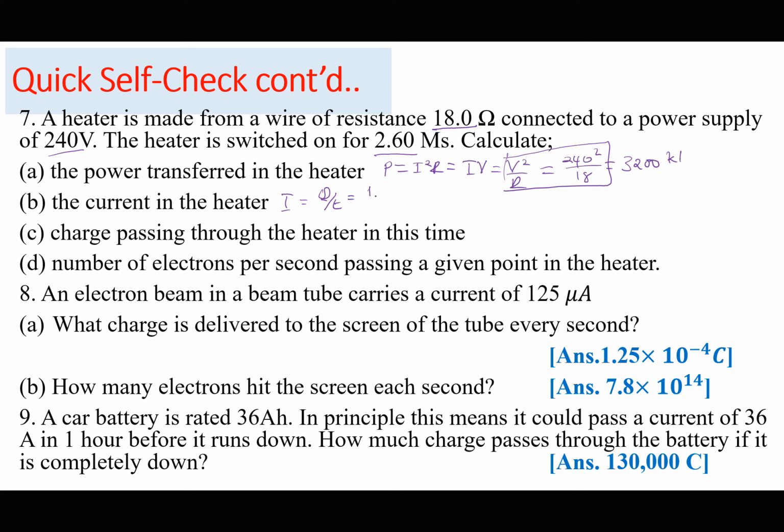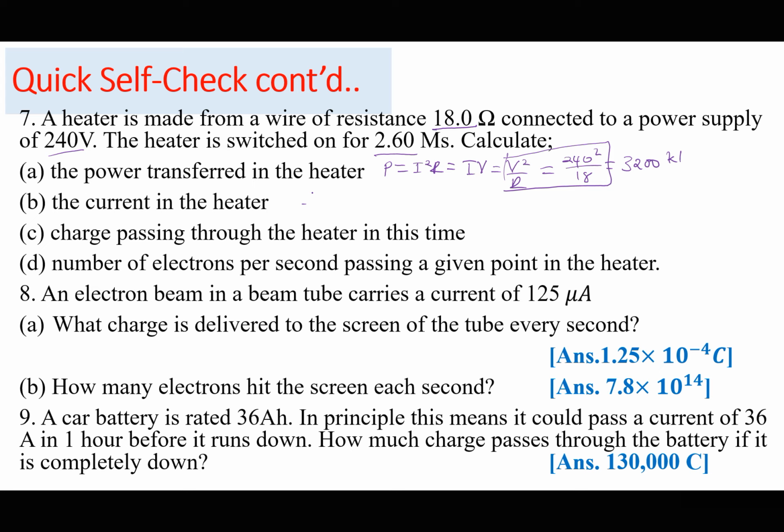So Q is, sorry, I'm taking the resistance as the charge. So I can still use power is equal to I squared R to find the current.